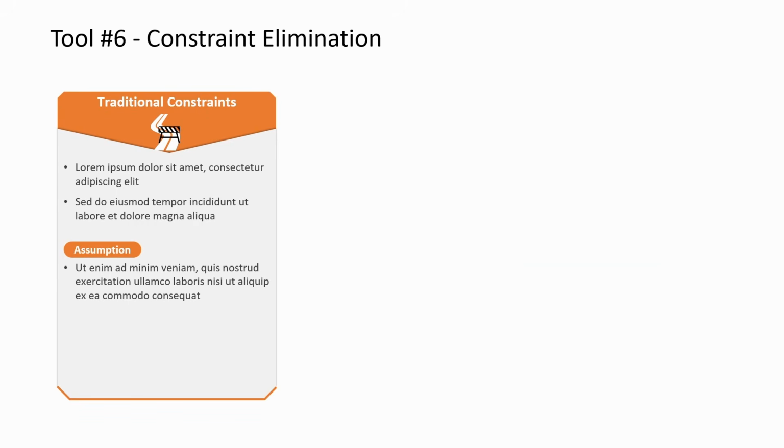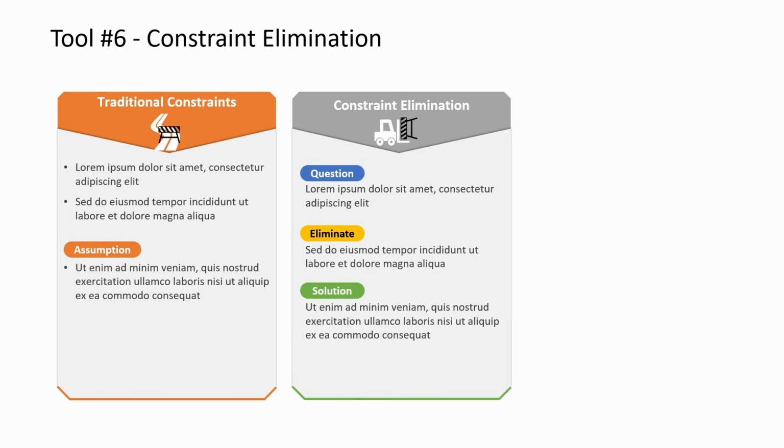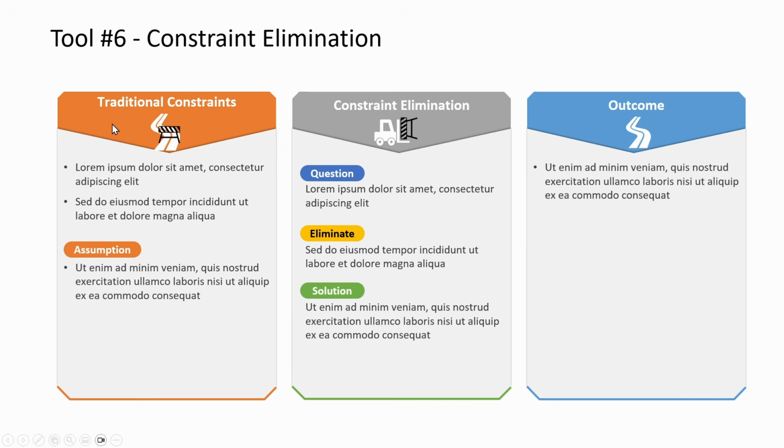Here is another visualization for the same method, but much more detailed. So we start with our traditional constraint on the left hand side here. We list down the assumption we are making. Then we apply the constraint elimination method, which is 3-step. First, we ask the question, then we eliminate, and finally, we provide a solution. Once that's done, we list our outcome.